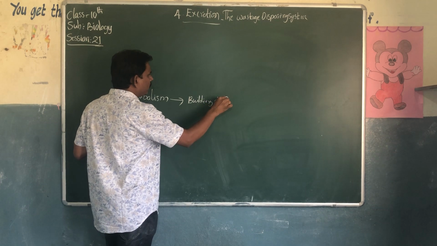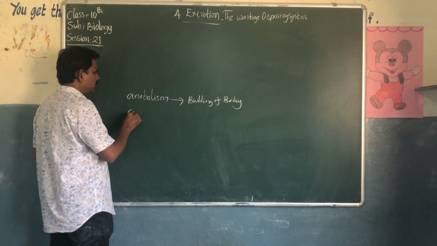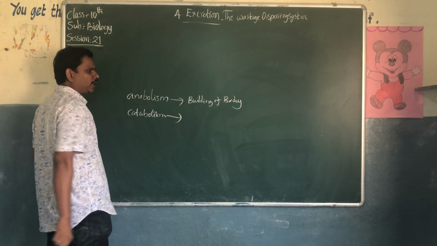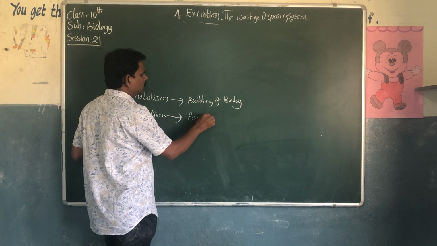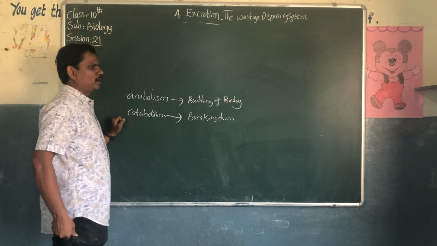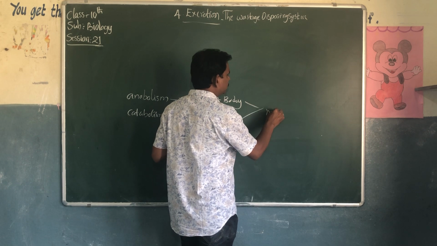Building up body materials is called anabolism. Catabolism is breaking down of food materials. Breaking down of food materials is called catabolism. Anabolism and catabolism together are metabolism.